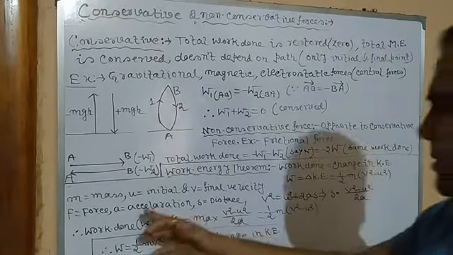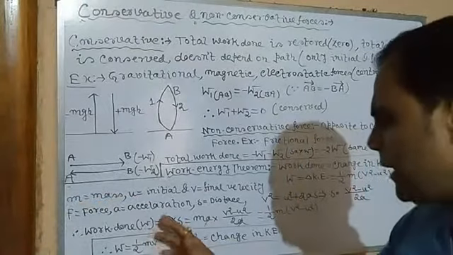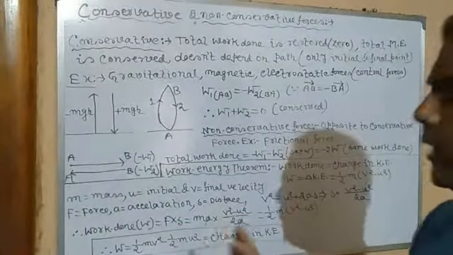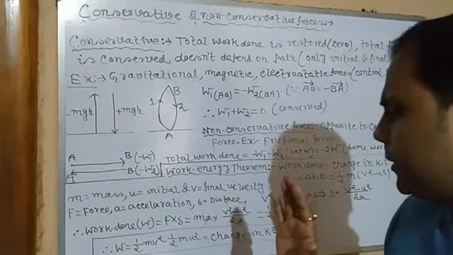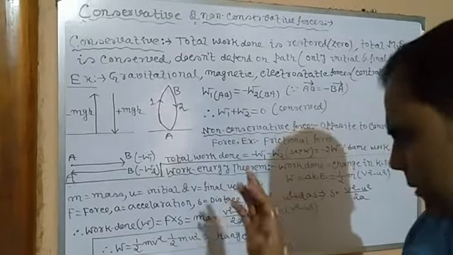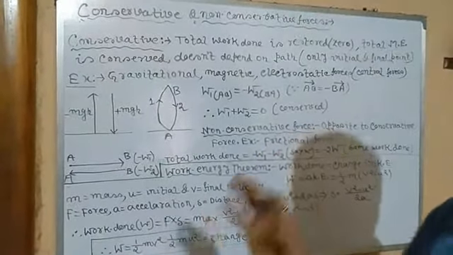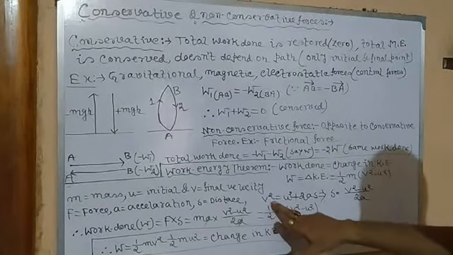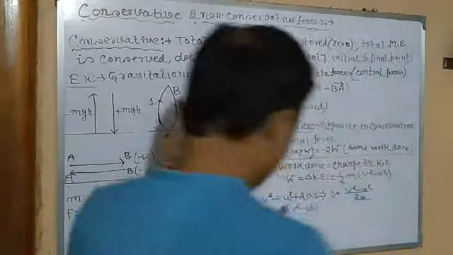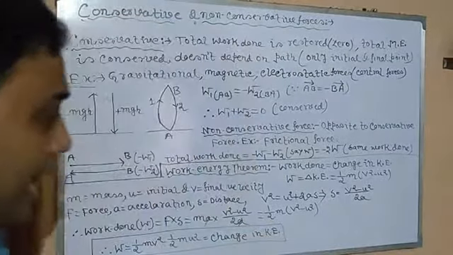So in this case, suppose acceleration is a, the final velocity is increasing, and s is equal to the total distance, clear? Nevertheless, if by applying force we stop the object, in that case a will be retardation, and the expression will be the same. We are taking just one example, that is acceleration, s is equal to distance. So from the equation of motion, v square is equal to u square plus twice as, where s is equal to v square minus u square by twice a, clear?